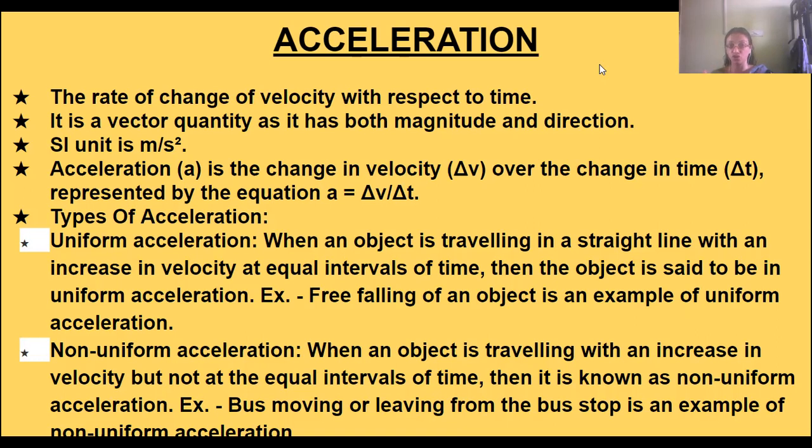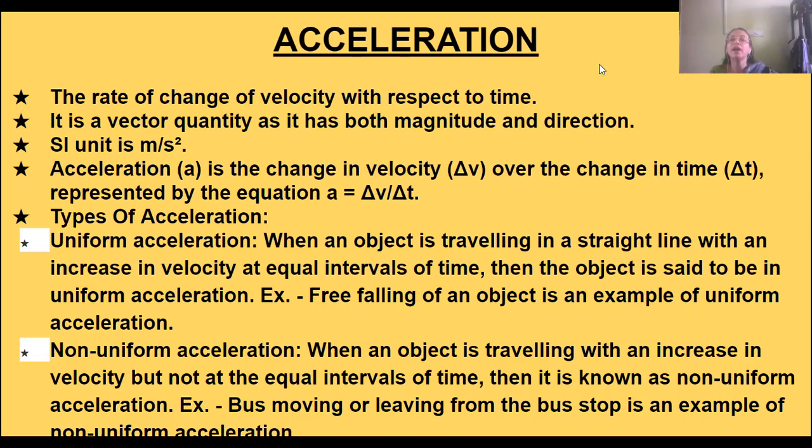That will give you the acceleration. It is a vector quantity, because it has magnitude as well as direction. Its unit is meter per second square. Velocity is meter per second and time is second again, so meter per second per second, that's why meter per second square.